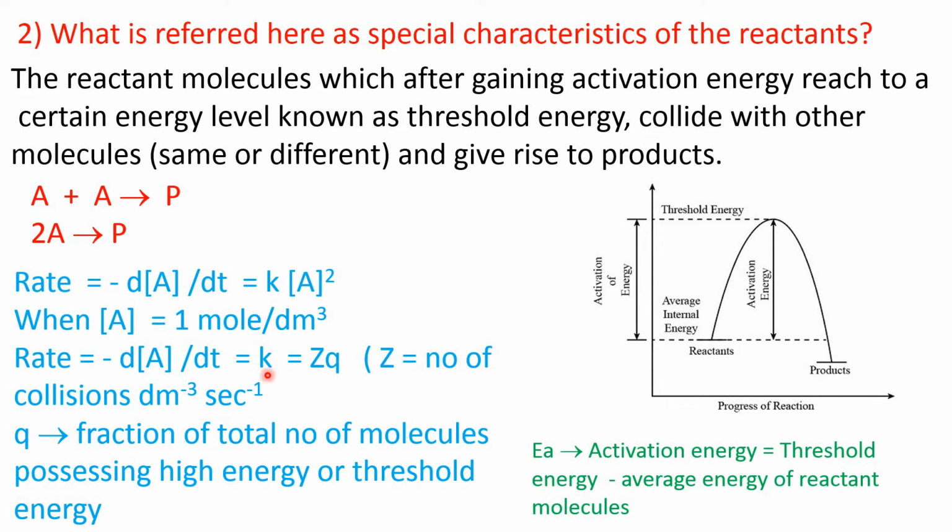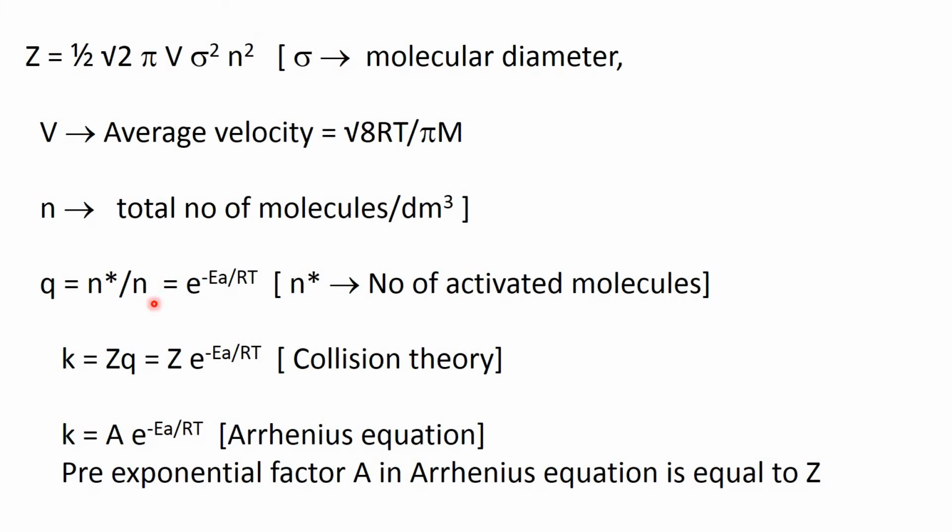So, rate constant K is not equal to Z, it is equal to Z into Q. Now, this Z, that is the number of collisions per unit volume per unit time, can be calculated from the kinetic theory of gas. So, Z is equal to half square root 2 pi V sigma square n square, where sigma is molecular diameter, V is the average velocity, which is equal to square root 8 RT by pi m, n is the total number of molecules per unit volume, and Q is the fraction of the total number of molecules having high energy, that is n star by n.